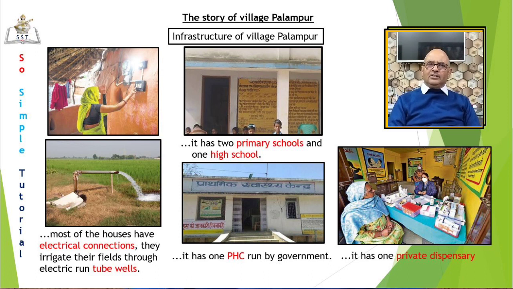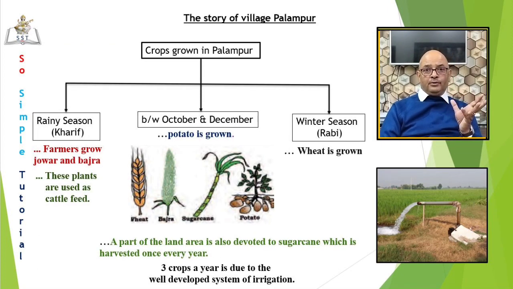Land area under cultivation is fixed in Palampur. It is said that there has been no expansion in the land area under cultivation since 1960. Whichever land that could be converted to the cultivable land is done. Now there is no scope of bringing any new land under cultivation. In Palampur, all land is cultivated. No land is left idle. They make use of every bit of land available to them. Understood? Okay. Let us now see what crops are grown there.